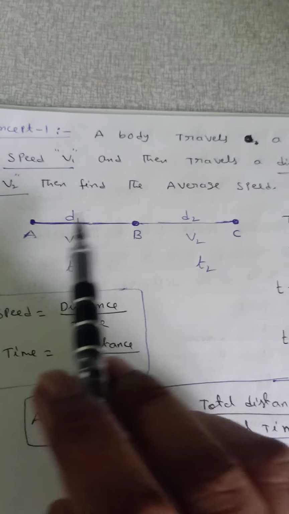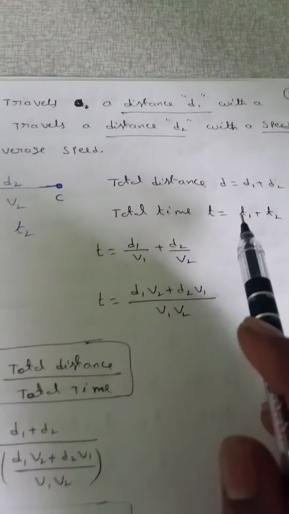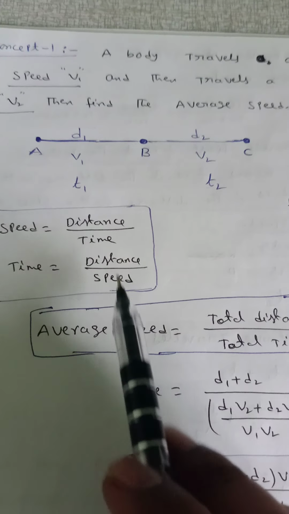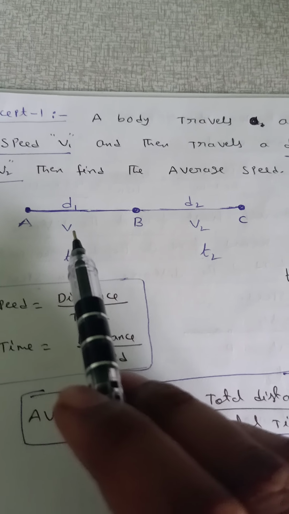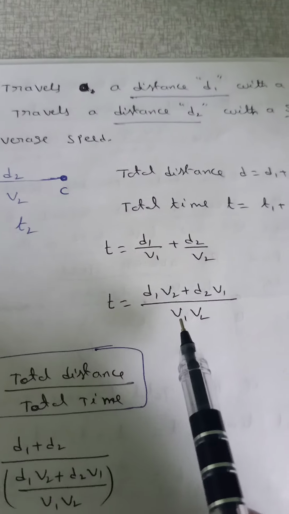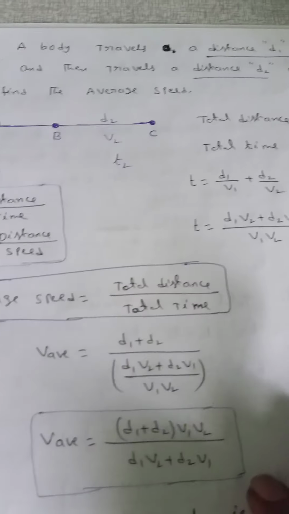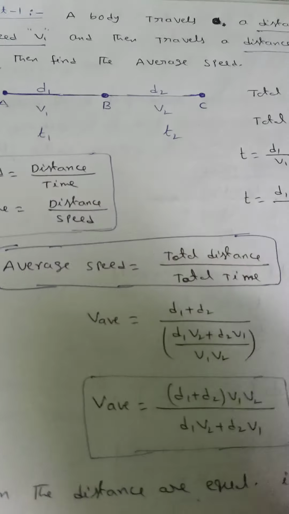Total distance d is equal to, from A to C, d1 plus d2. Now total time is t1 plus t2. The time is given by distance by speed, that means d1 by v1 plus d2 by v2. Taking the LCM v1 v2, that means (d1 v2 plus d2 v1) by v1 v2.